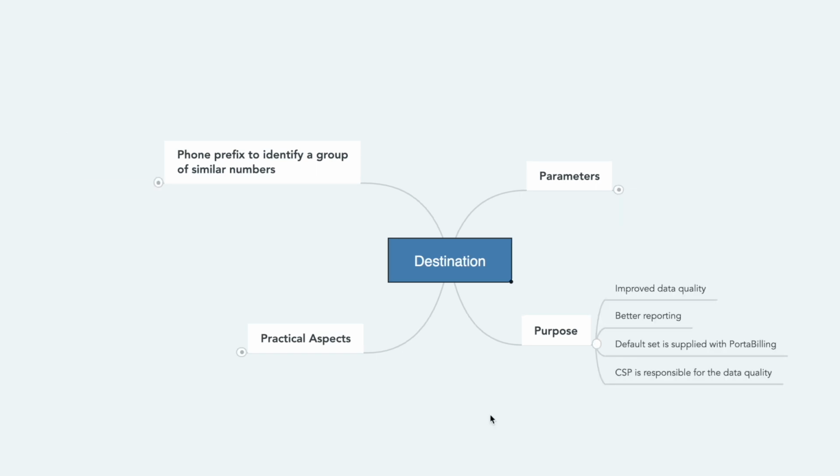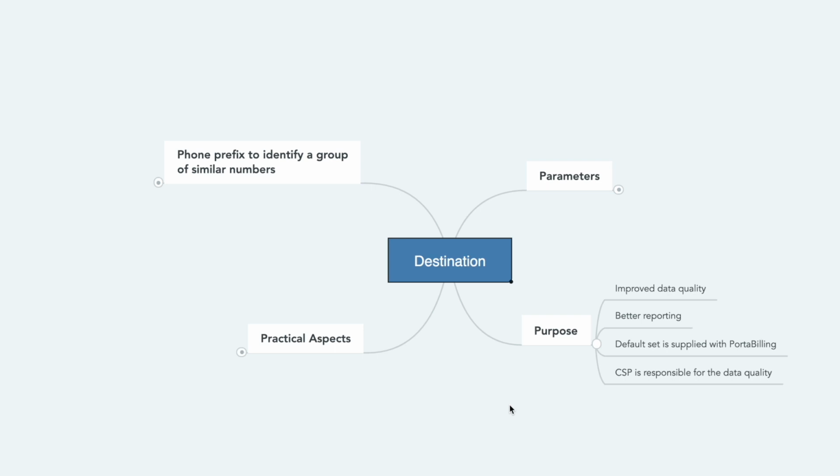Why do we need destinations, besides specifying prices and other parameters, of course? First of all, to improve data quality. If we enter prefixes manually, the probability of human error is significant. For example, if we're trying to type in plus 380 for Ukraine and we type 30, leaving the 8 out erroneously, we are going to set the price for the prefix plus 30 for Greece instead.